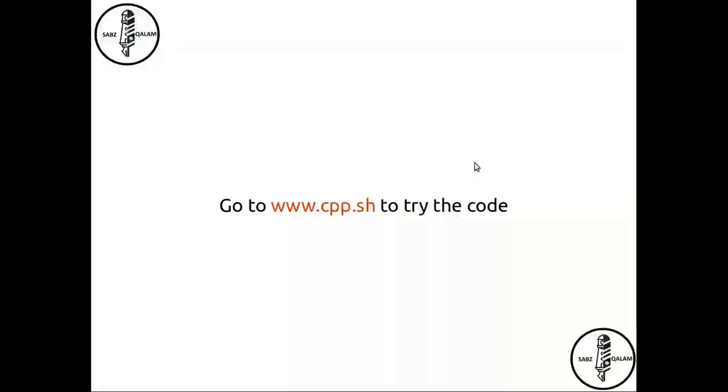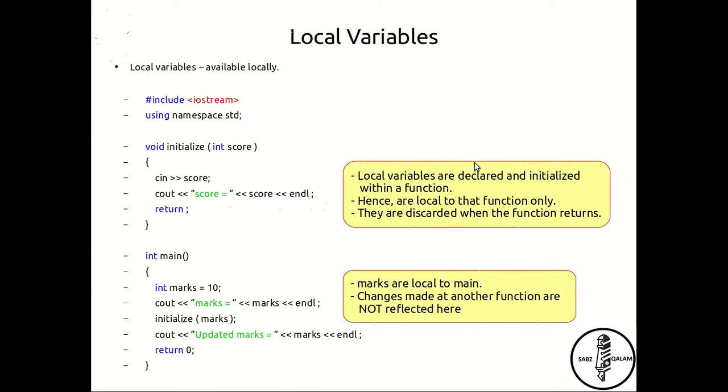Okay, now going back to the slide, let's now look at local variables. Now local variables are available locally. So what does that really mean? It means they are declared and initialized within a function. So because they're declared and initialized within a function, they are local to that function and they're discarded whenever the function exits. Okay, here we see that this score is a variable declared within the scope of this initialize function,